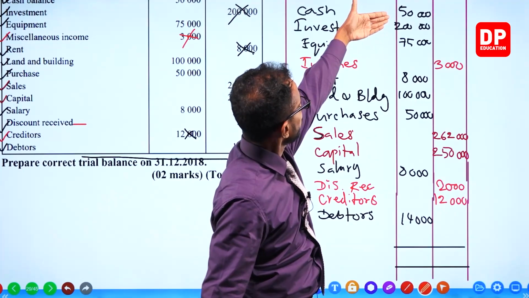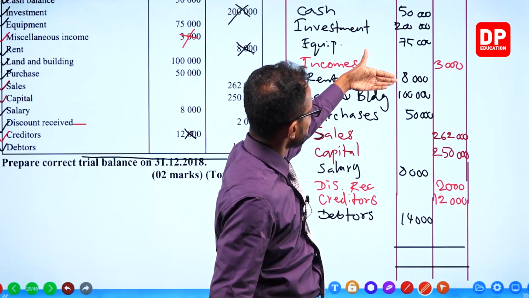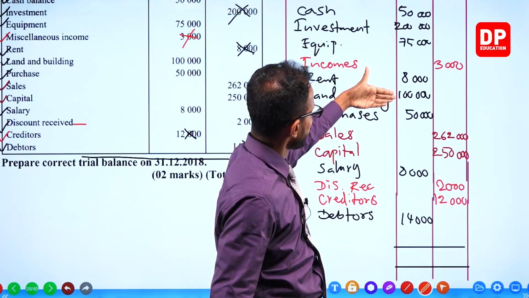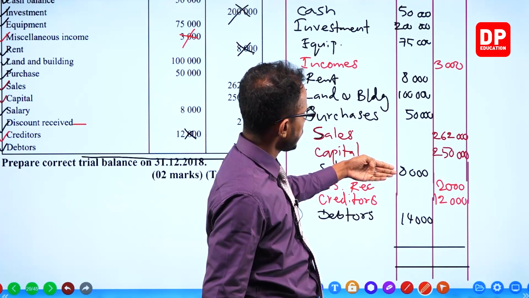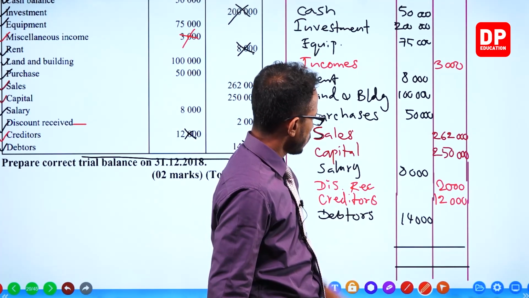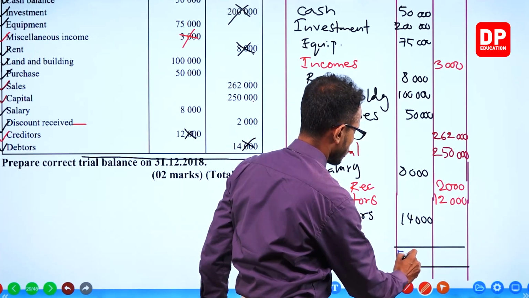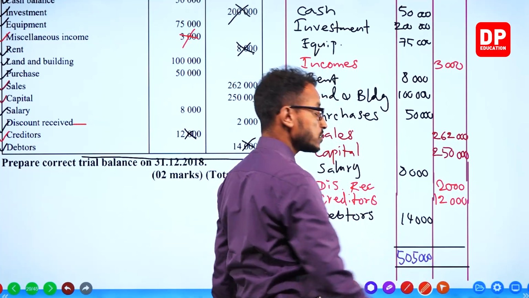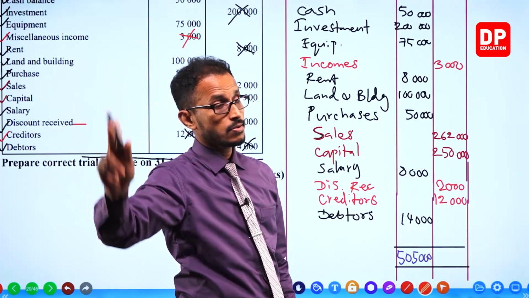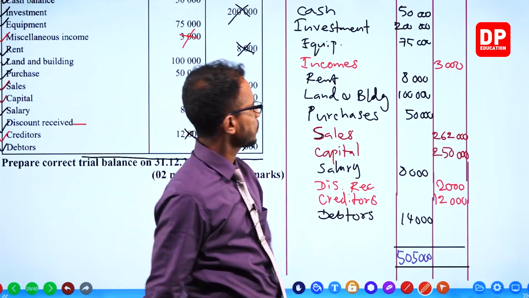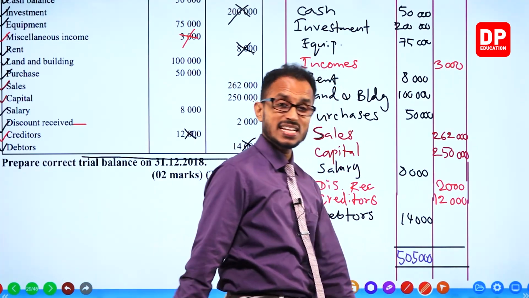We have 50,000 plus 200,000, 250,000, 325,000, 333,000, 433,000, 483,000, 491,000, 505,000. I'm doing my calculations. You should do yours. Nobody's going to do calculations for you in the exam. Okay? 505,000. We took the debit total.